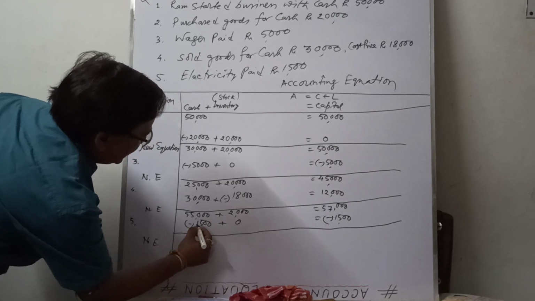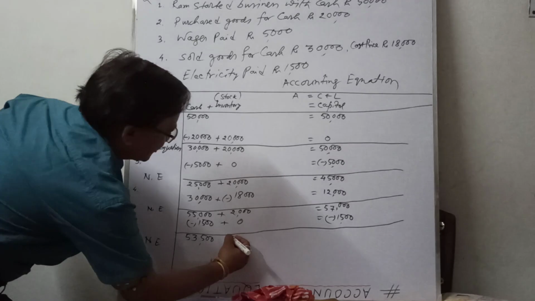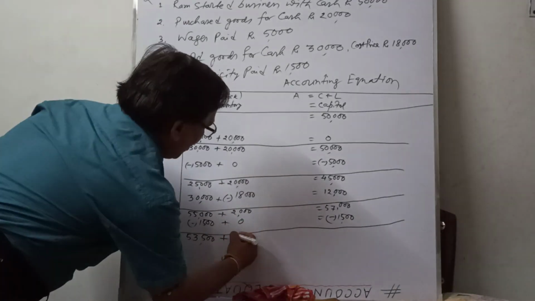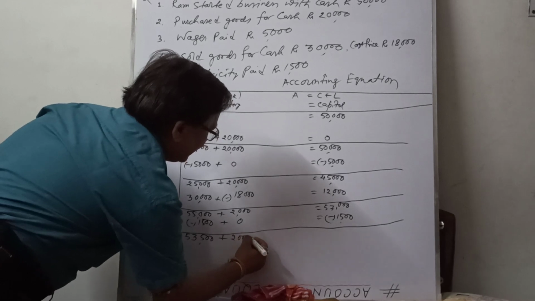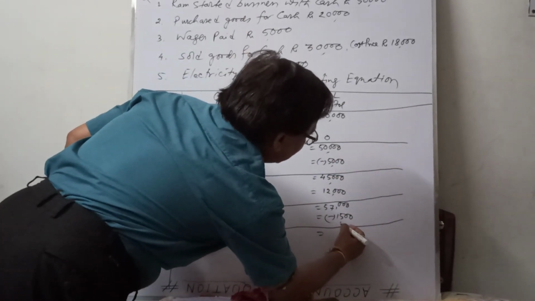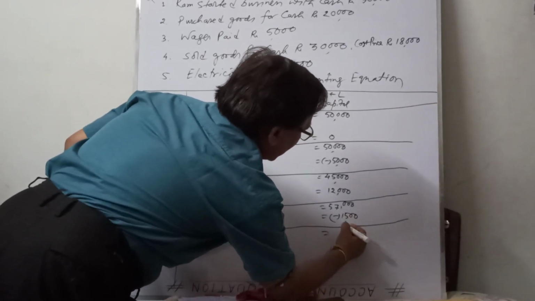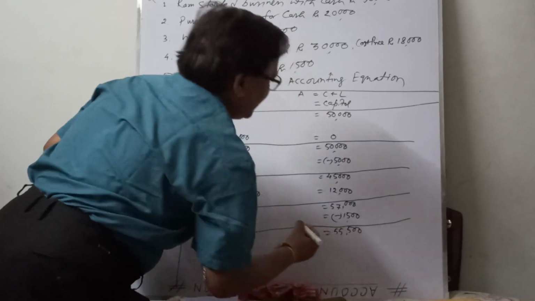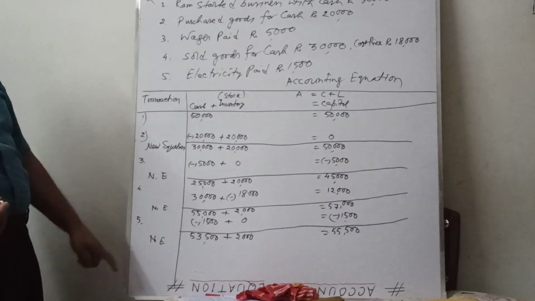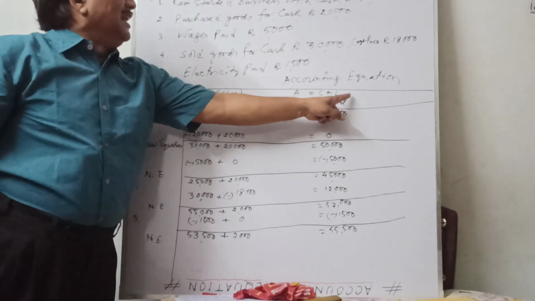53,500 represents cash, and stock represents 2,000, and then capital plus liabilities is equal to 55,500. Then you check left hand side equal to right hand side. But in this case, there is no change in liabilities.